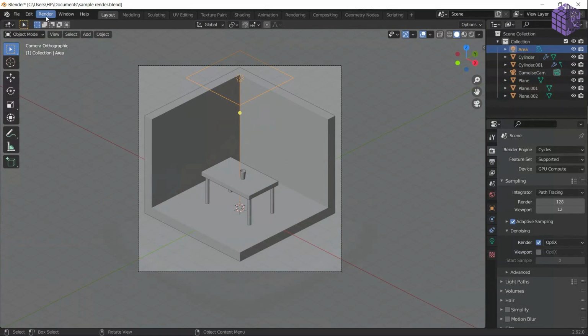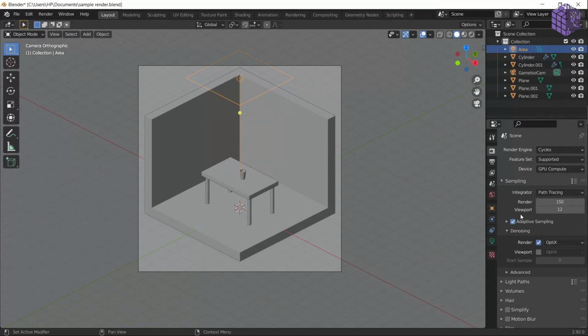We have 128 pixel samples, which is very low. If I increase that too much, it's probably going to crash Blender. Let's increase that up a little bit, like 150, so we don't have to wait a lot. Render that up, and it is going to render now.